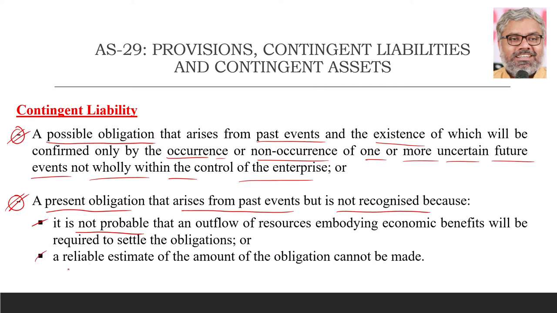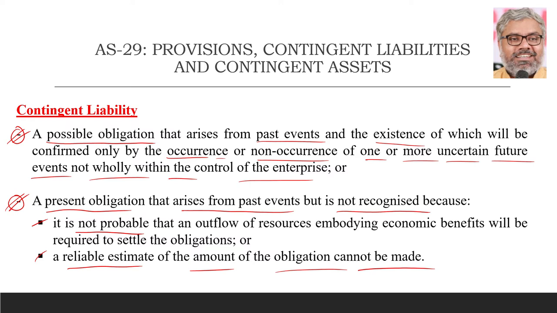Second, a reliable estimate of the amount of the obligation cannot be made. And if you remember, in the definition of provision, these two are important. Because of non-satisfaction of these two conditions, it was not recognized as a provision. We don't have to create a provision for that. Anyway, it is not probable that an outflow of resources embodying economic benefits will happen to the organization in future.